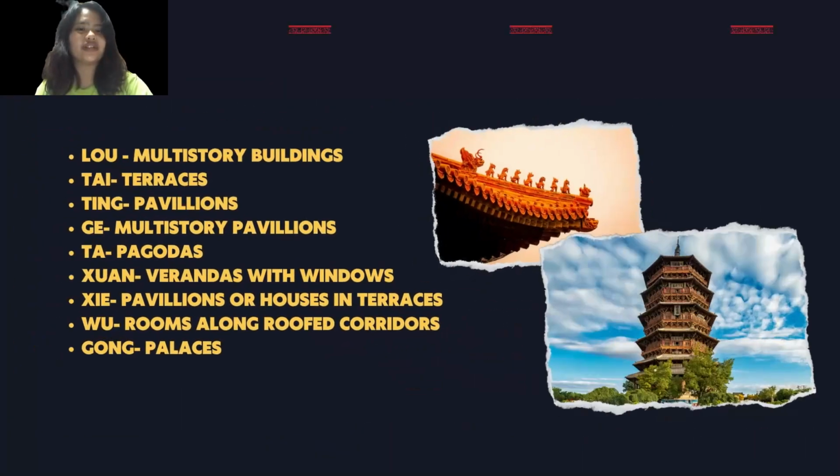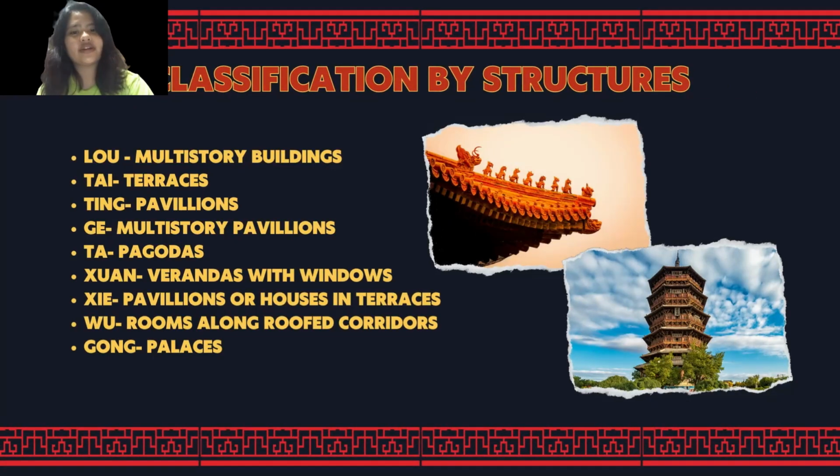And for the classification of structures of Chinese architecture, the Lu are the multi-story buildings, the Tai are what we call the terraces, the Ting are the pavilions, the Ge are the multi-story pavilions, the Ta are the pagodas, the Xuan are the verandas with windows, the Wu are the rooms along roof corridors, and the Gong are what we call the palaces.